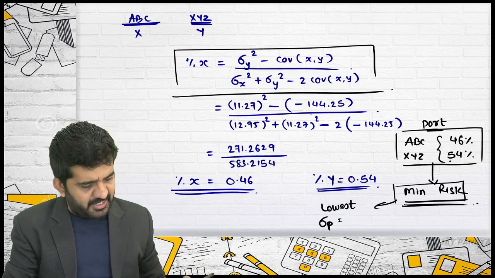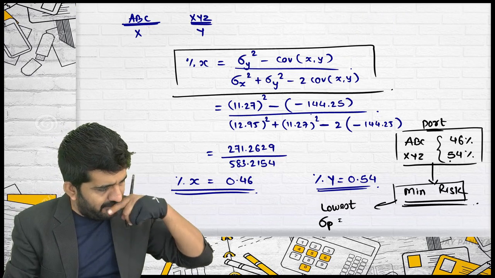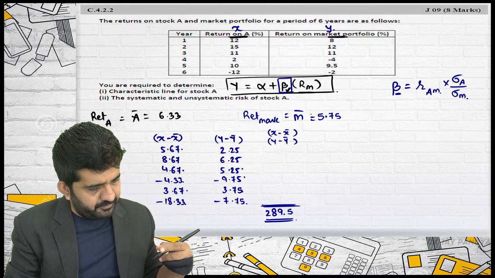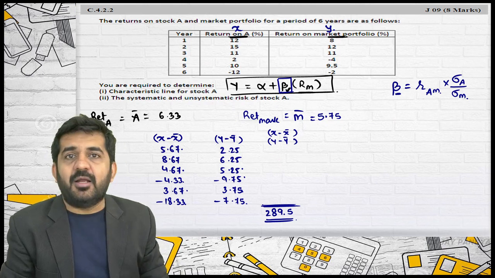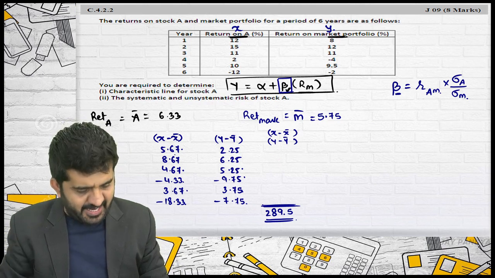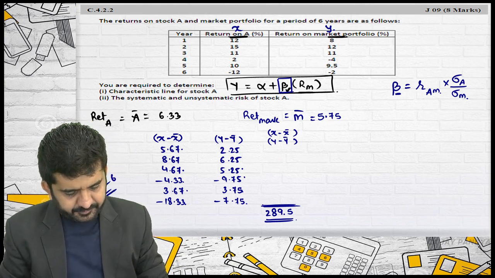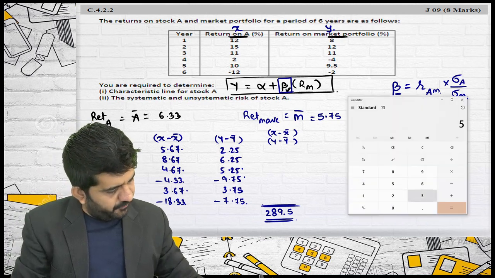Sigma X minus X bar whole square. I just need to do square divided by n. N is 6 under root. Is it alright? I am doing it in calculator.